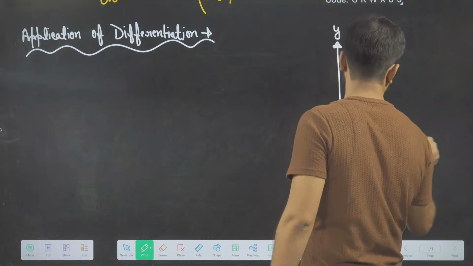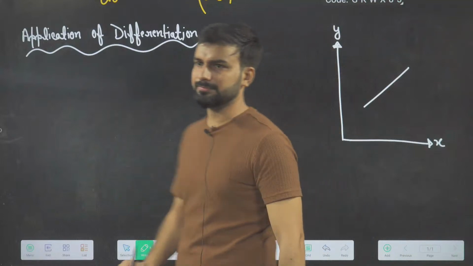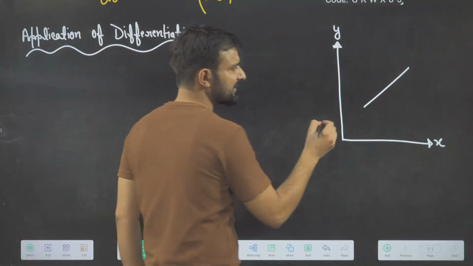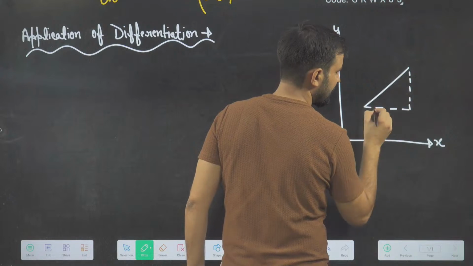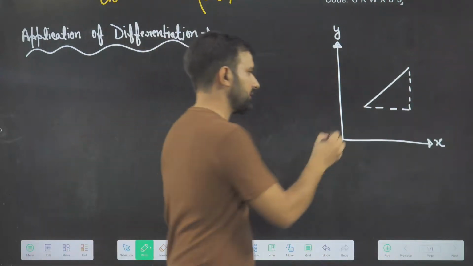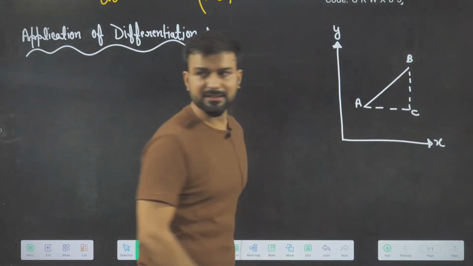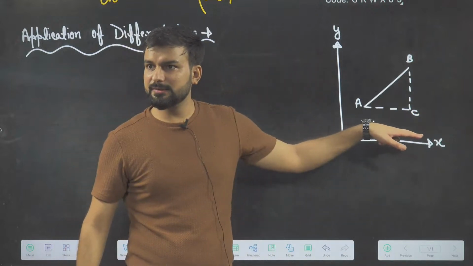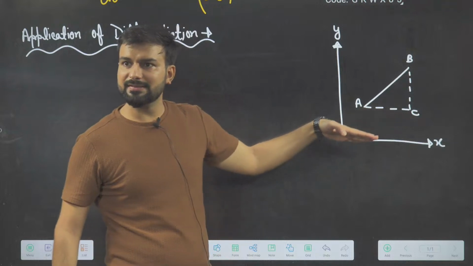Let's say this is the y-axis, this is the x-axis, and this is the line I'm having. In this line, let me write A, B, C. If you clearly see here, this AC is parallel to which axis?